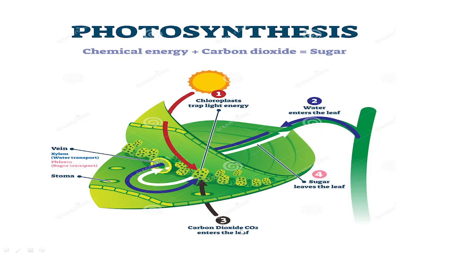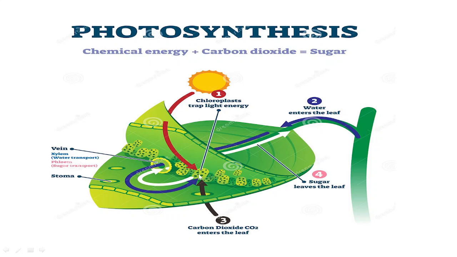Then carbon dioxide enters the leaf through the stomata. It also reaches the chloroplast. So in the chloroplast, what is present now? Light energy which has been converted to chemical energy, water which has been transported through the xylem from the roots, and carbon dioxide from the atmosphere has reached here. So everything is here now. Reaction takes place, and then what is formed?